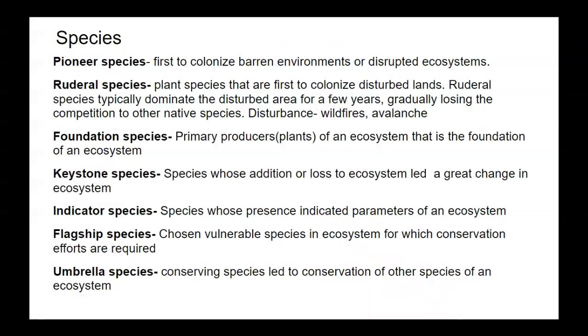Flagship species are chosen vulnerable species in an ecosystem for which conservation efforts are required. Umbrella species: conserving the species leads to conservation of other species of the ecosystem. So in umbrella species, we choose a species whose conservation leads to the conservation of other species also.